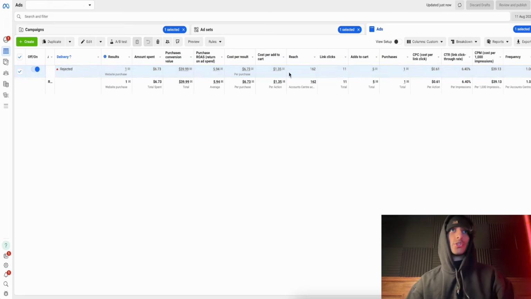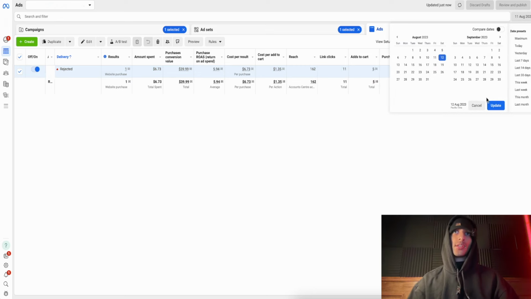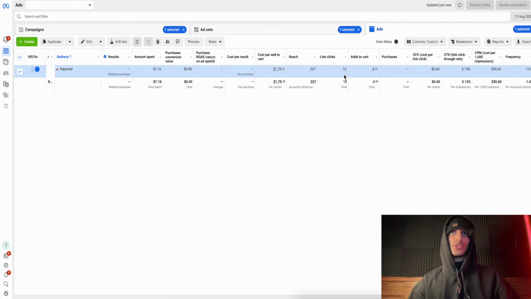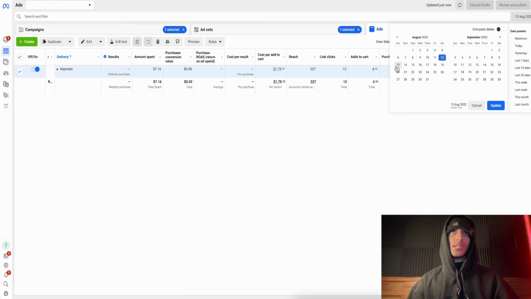So with $6 spent, you can see, okay, now we got 11 clicks, much healthier, 5 add to carts, it's $1 pretty much per add to cart, and we got 1 sale. Now, this is where it gets interesting. Next day, we got $7, kind of doing okay. We didn't even bother with shutting it off. And most people, again, would have been a little bit scared. Well, okay, it didn't get a sale every single day, so therefore it's not a winning ad set, right?